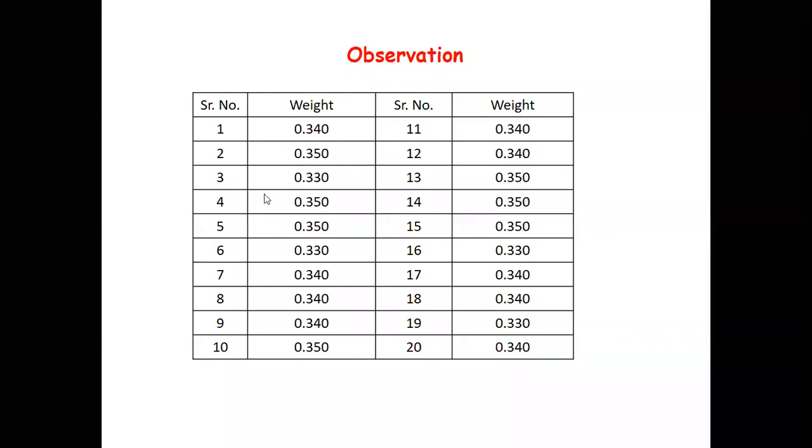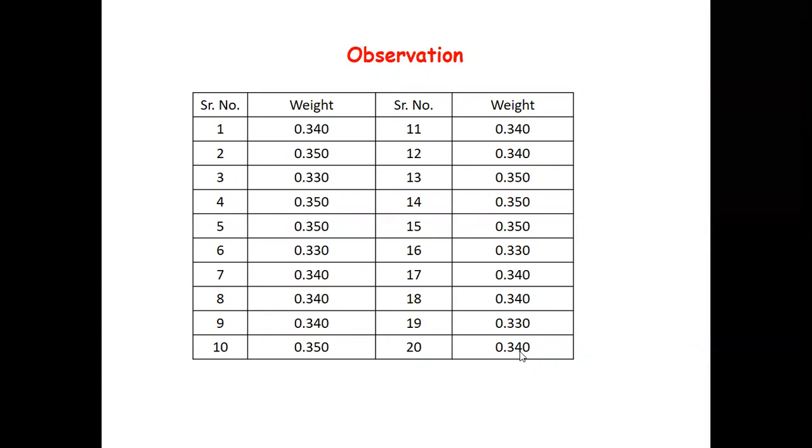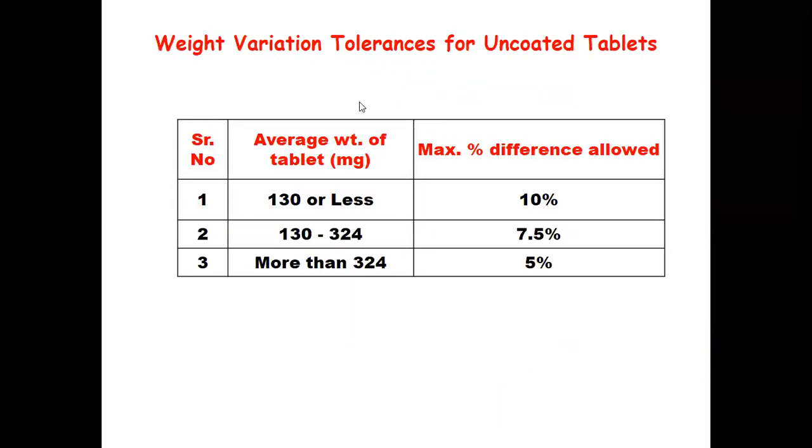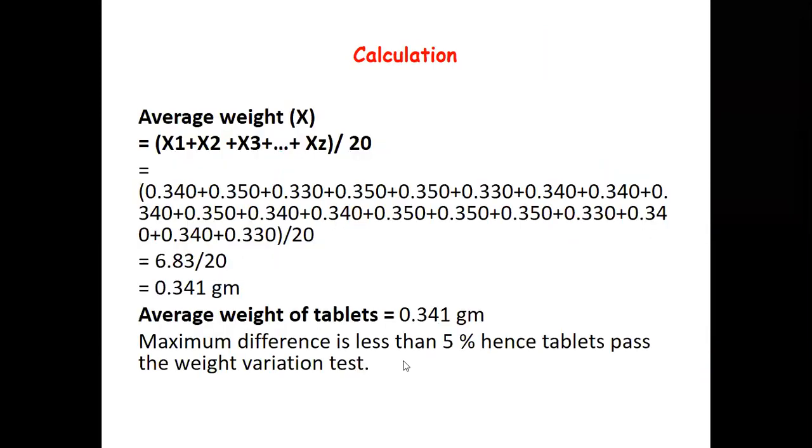Observation of the weight variation test. So 20 tablets are weighed individually, and these are the weights of the 20 tablets which were noted down. Weight variation tolerances for uncoated tablets: when the average weight of the tablet is 130 mg or less, then 10%; 130 to 324, then 7.5%; and when more than 324, then 5%. So this is the average weight determined for the aspirin tablets, and the maximum difference is less than 5%, hence the tablets pass the weight variation test.